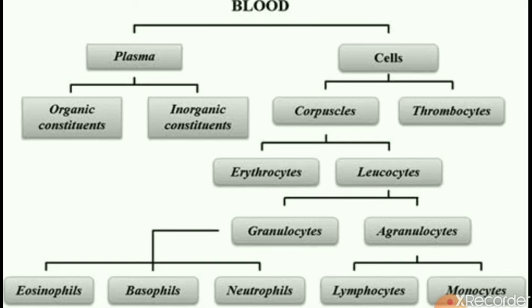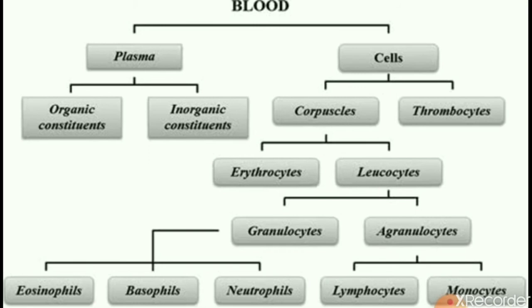Here is a brief classification of the parts of blood. As you can see, blood can be divided into two parts: the liquid part, which is called the plasma, and the formed elements or the solid parts, which are called the cells. Plasma contains organic and inorganic substances, while the formed elements contain blood corpuscles and thrombocytes.